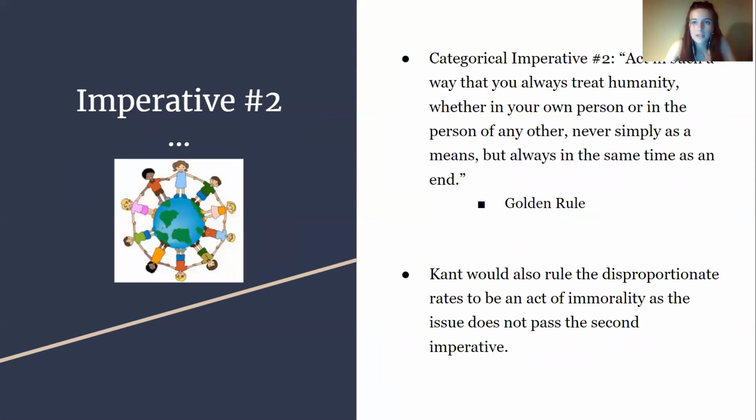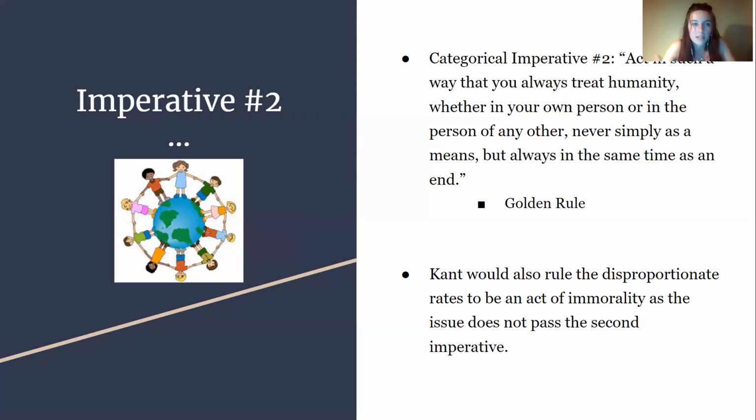There's another imperative, which is the second, which says, act in such a way that you always treat humanity, whether in your own person or in the person of any other, never simply as a means, but always at the same time as an end. So this is the golden rule, basically: treat others as you want to be treated. And I think it is fairly obvious that we would not want this disparity to affect our entire society, as no one would want the same harm to be done upon them. No one else wants to die. So Kant would also rule the disproportionate rates to be an act of immorality rather than fluke accidents. It's this negligence he would find to be immoral, as the issue does not pass the second imperative.